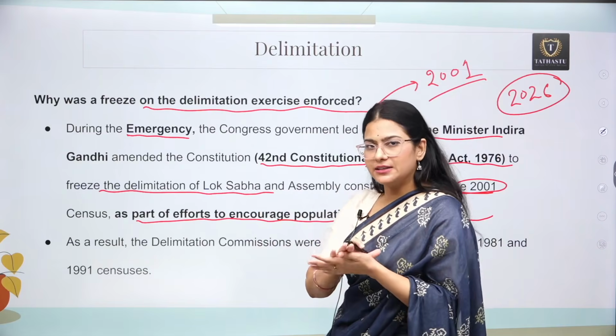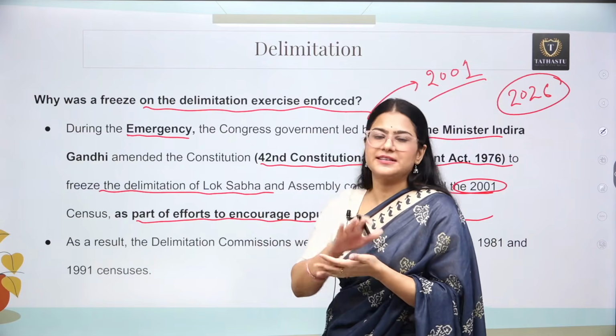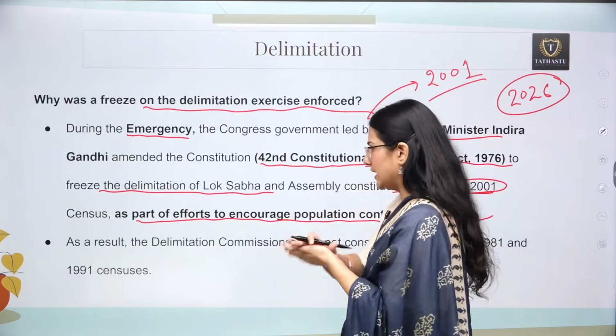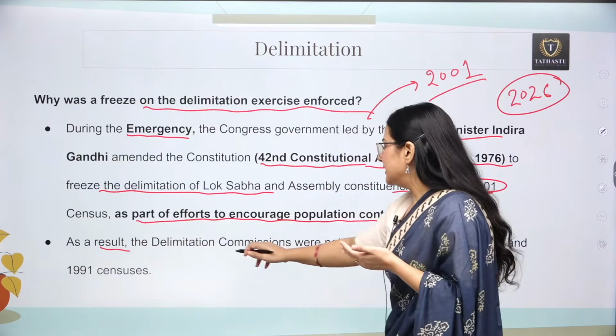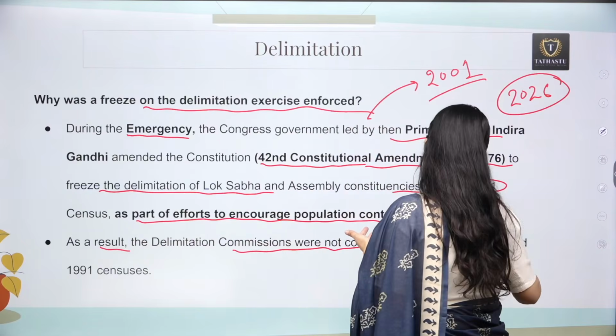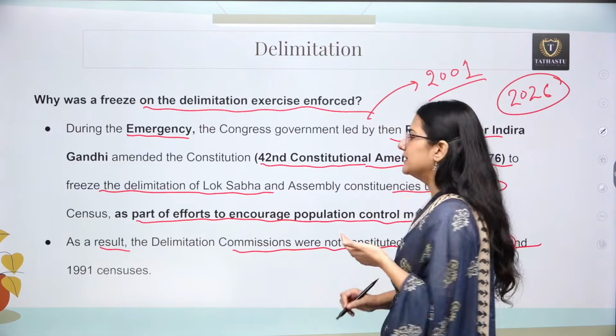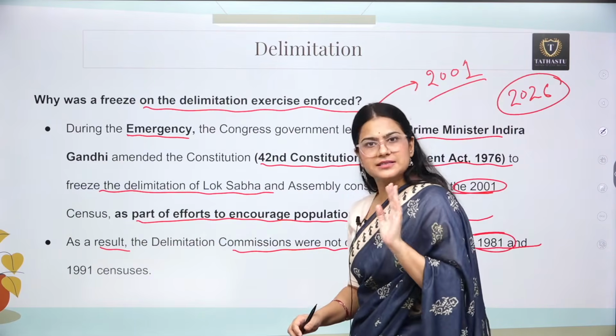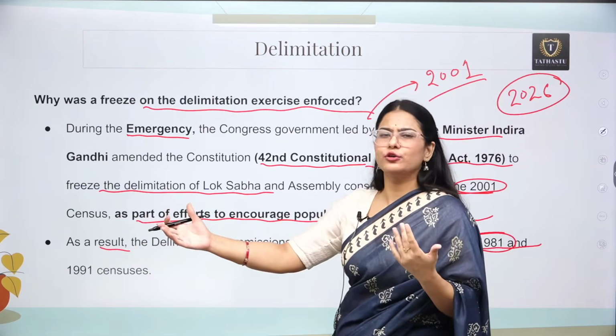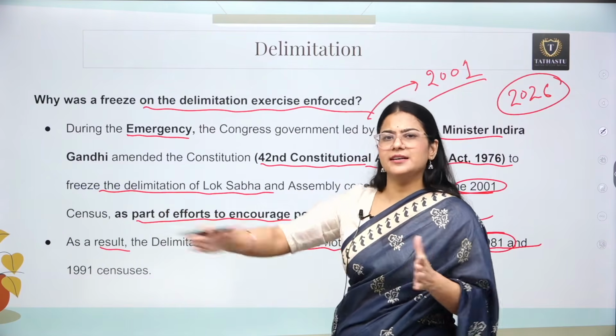That is why the number of seats of each state was frozen at that point of time. As a result, delimitation commissions were not constituted following the 1981 and 1991 censuses, because for two to two and a half decades it was frozen.